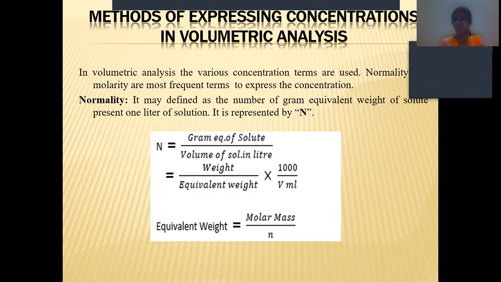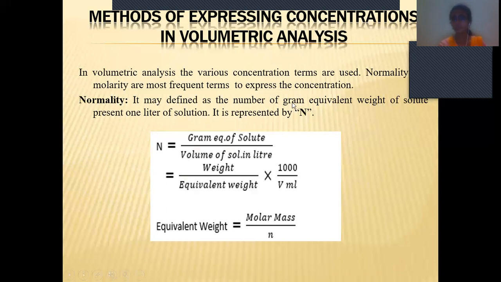So normality, let's see the definition and the formula. It is defined as the number of gram equivalent weight of solute present in 1 liter of the solution.